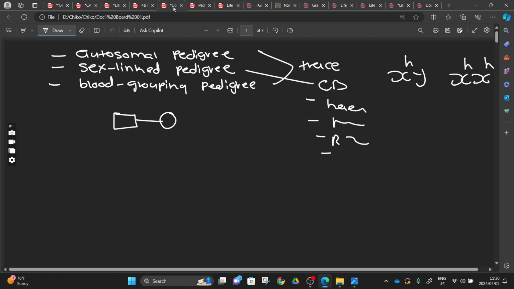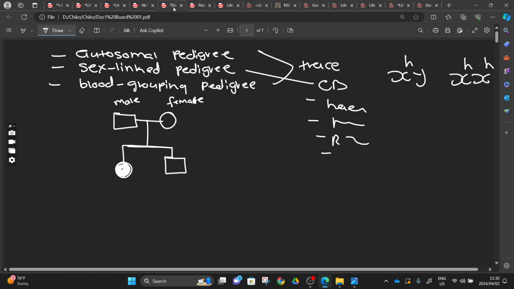So, you have a pair like this, and then we are going to have a daughter here and a daughter here. Let's say, for example, you have something like this, you understand it. And I also say to you that if this is a male and this one is a female, and you find them shaded, it means that the gene that we are studying is being phenotypically shown in that individual.